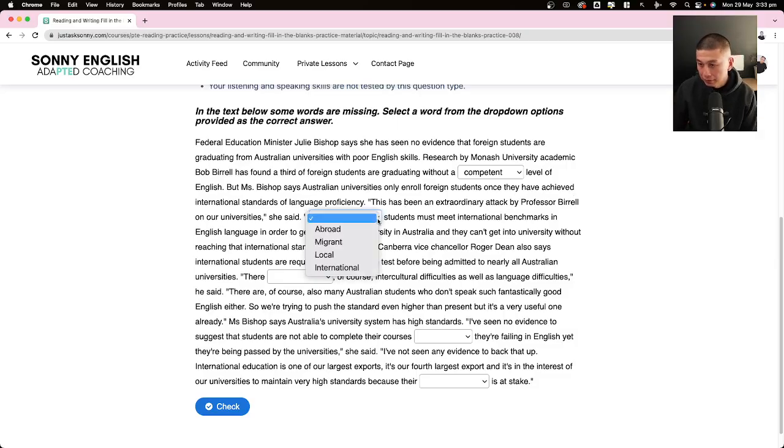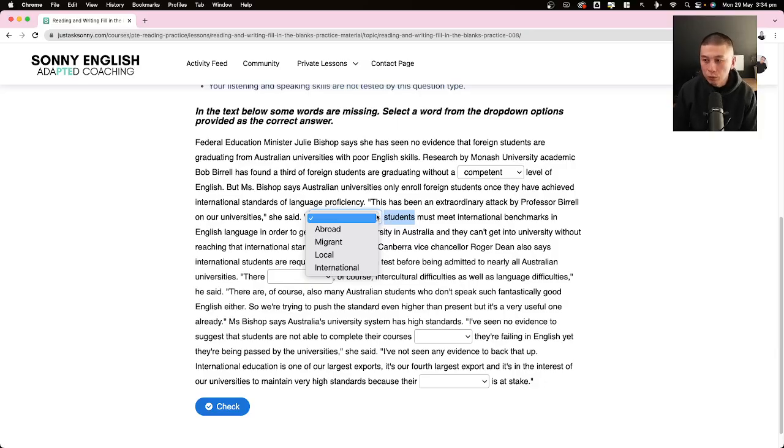Next, let's take a look. Another one. I say this is also a collocation because I feel like only 2 words can go with the word students. Do you agree? Migrant? Nah. Local? Yeah. International? Yeah. I didn't even say abroad because that just sounds kind of stupid, right? So local students and international students.